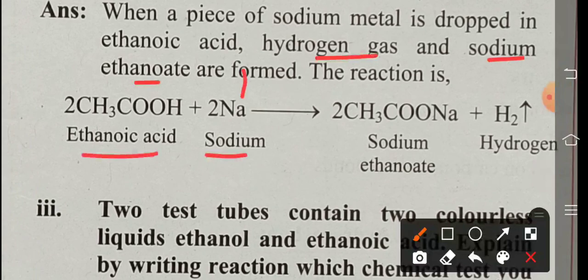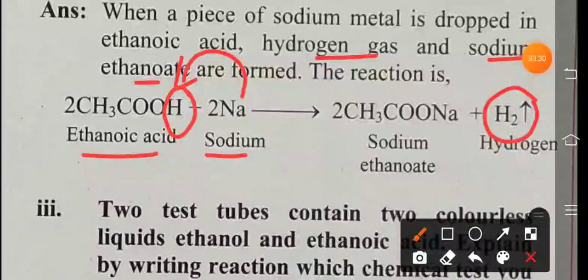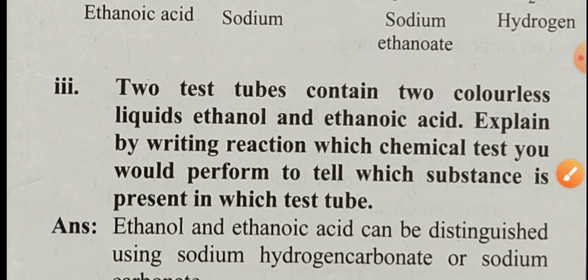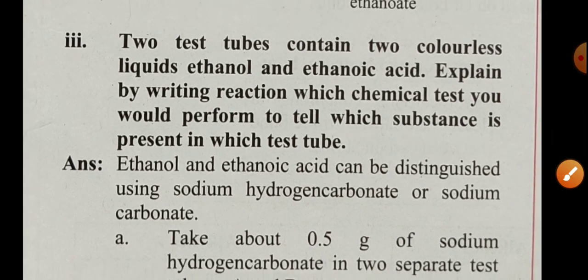This sodium is replaced to this hydrogen. But here hydrogen is released in the form of molecules, so that's why two hydrogen atoms are required. All are getting? And that's why for balancing purpose we require 2. Here also 2 sodium replaced 2 hydrogen atoms, and 2 molecules of sodium ethanoate form and release hydrogen gas. Next. Answer of the third question.